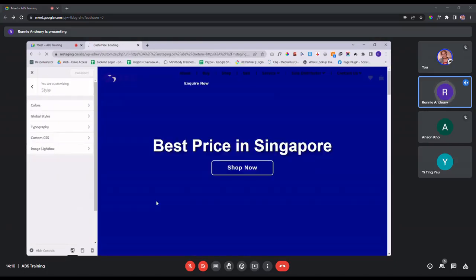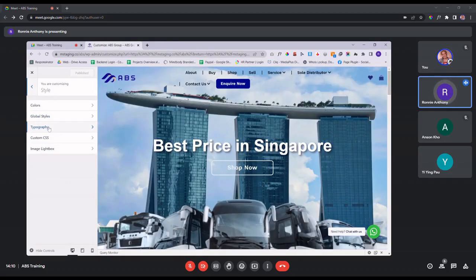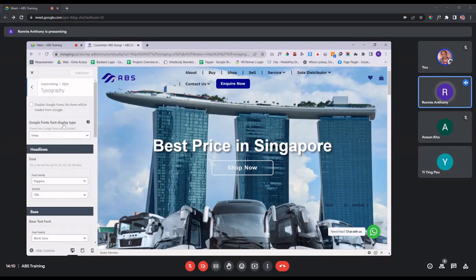Okay, so that's for colors. Before I move on to the typography, do you have any questions regarding colors? So far, no. Okay, so typography is a similar setting to the colors.